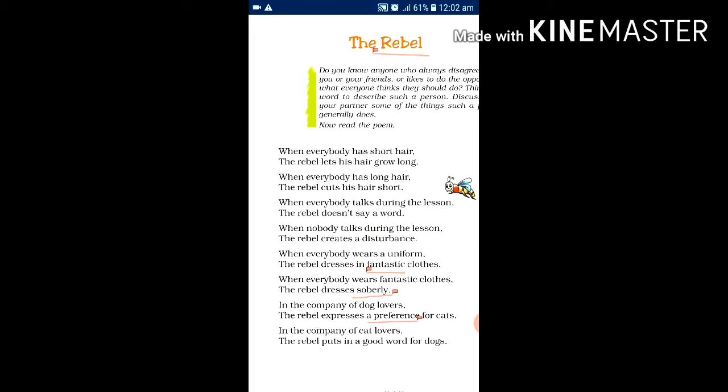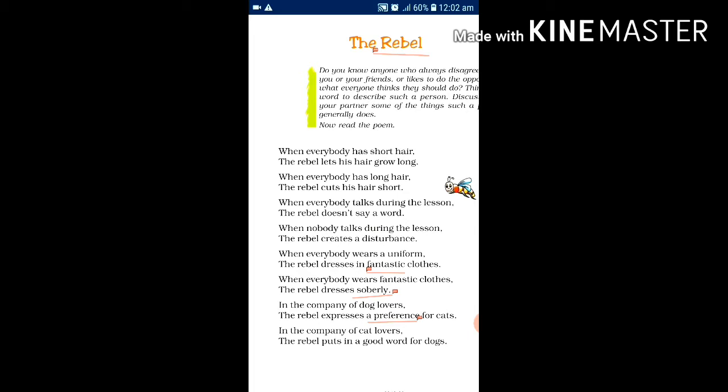Fine. The next lines are, "When everybody wears a uniform, the rebel dresses in fantastic clothes."